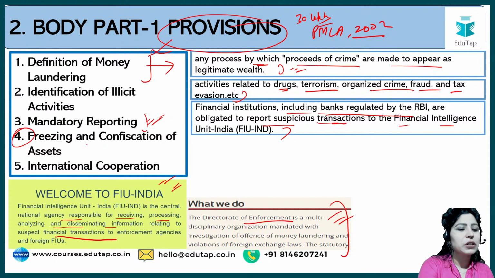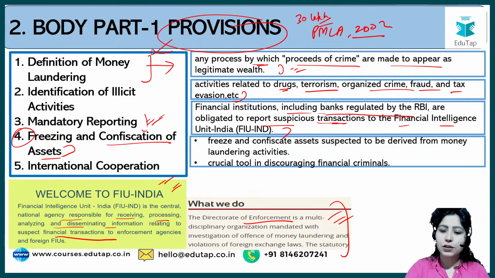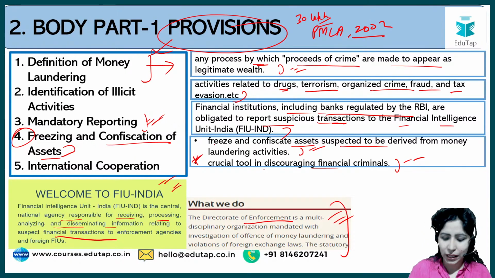The fourth provision here is freezing and confiscation of assets. यानी कि जो भी assets, जो भी घर गाड़ी खरीदा गया है, they can be frozen. तो वो आपके neighbor के control में, ownership में नहीं रहेगा. So freeze and confiscate assets suspected to be derived from money laundering activities. And how does it help? ये आने वाली activities को, बाकी neighbors को ऐसी activities carry out करने से रोकता है. So it is a crucial tool in discouraging financial criminals. All these lines they are very important for you.